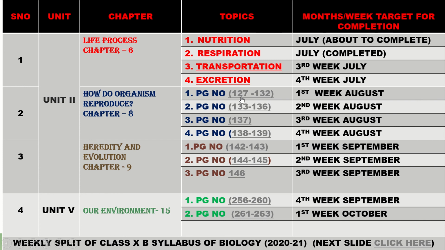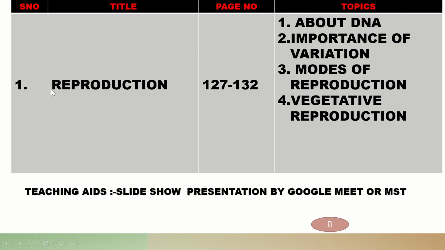So I am clicking here: page number 127 to 132, that is the 1st week of August. We will start, and we will make the video and the presentation slideshow and many other things, whatever is required for you to make the concept clear. On that particular week, we will learn about reproduction, page number 127 to 132. These are all topics we have to learn.